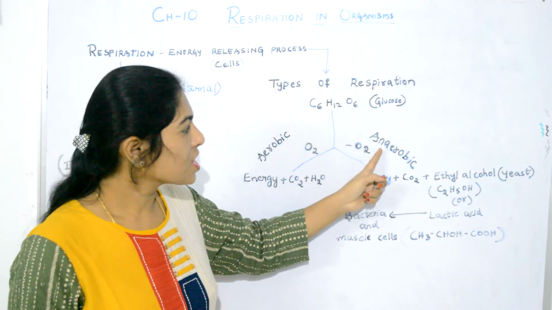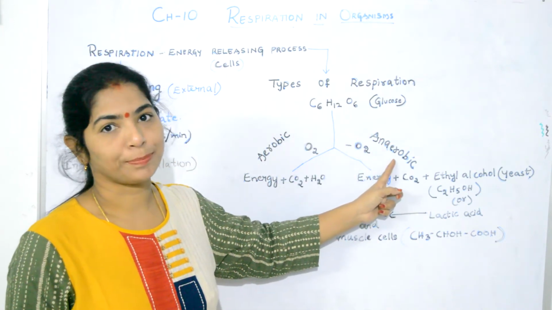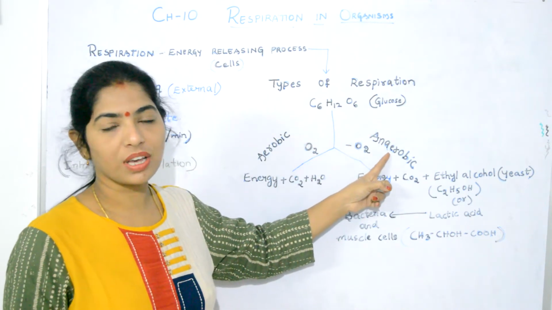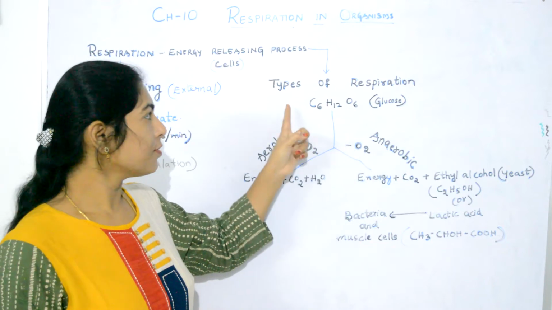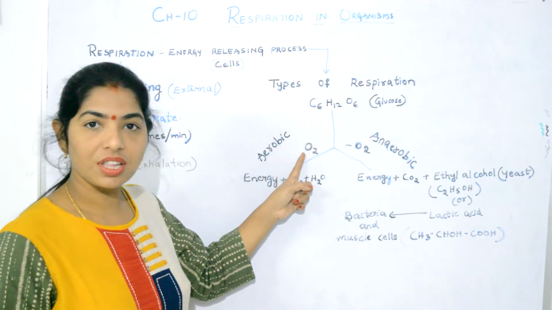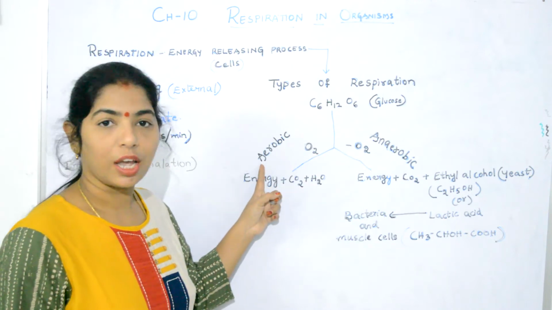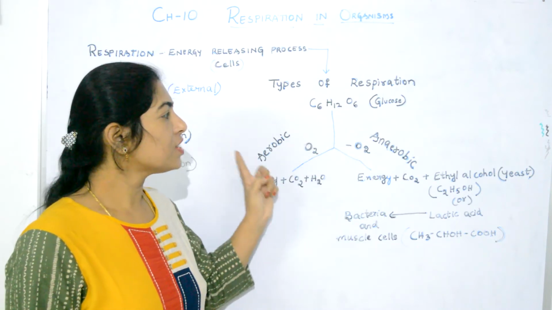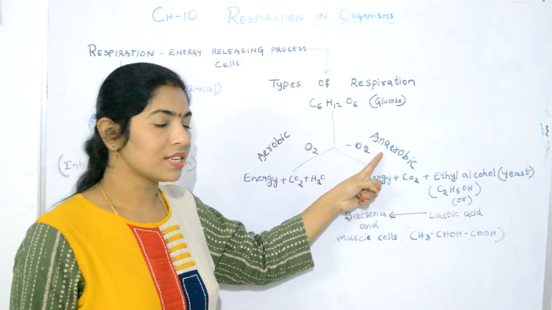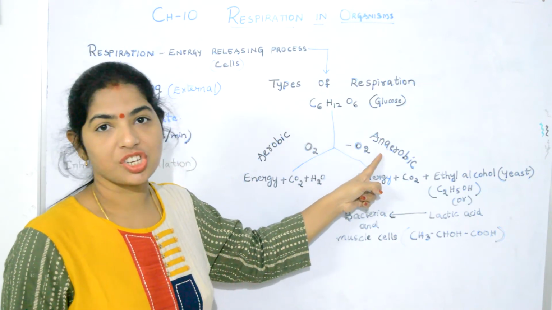Two is anaerobic respiration. So, what are aerobic and anaerobic respiration? If the respiration occurs in the presence of oxygen, we call it aerobic respiration. If it happens in the absence of oxygen, we call it anaerobic respiration.